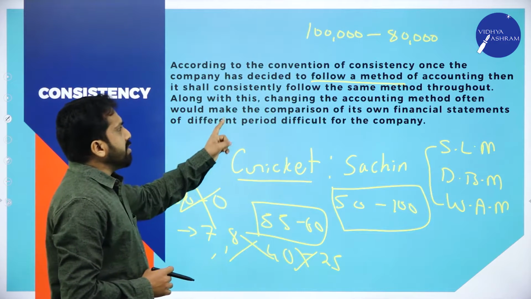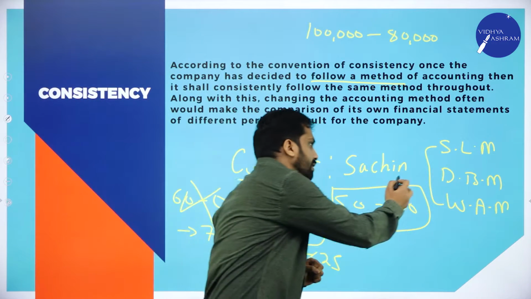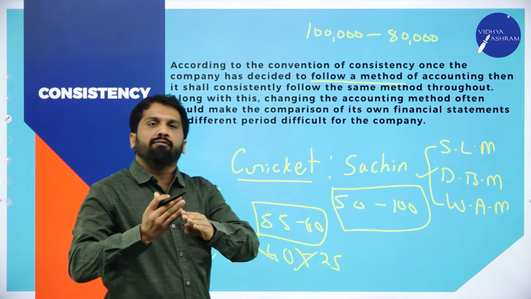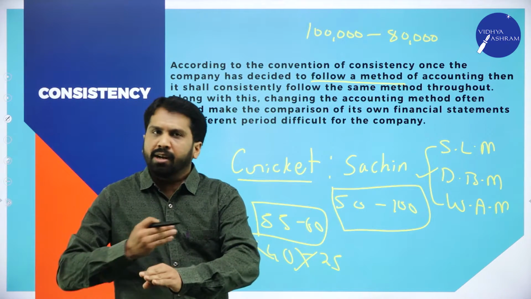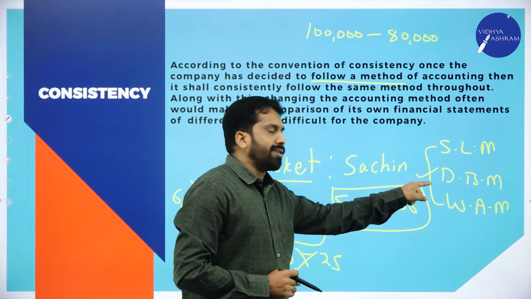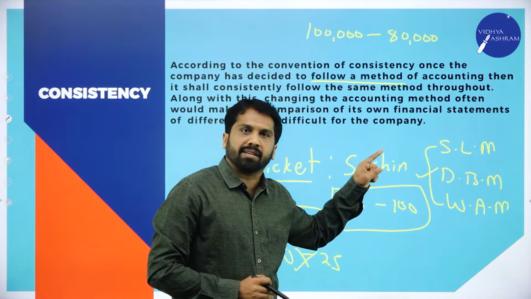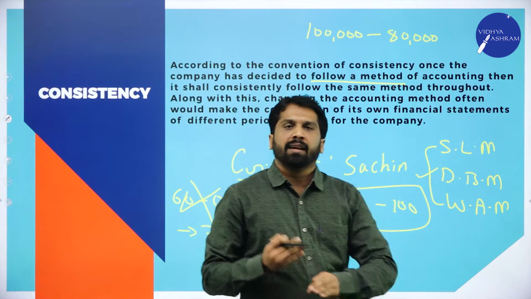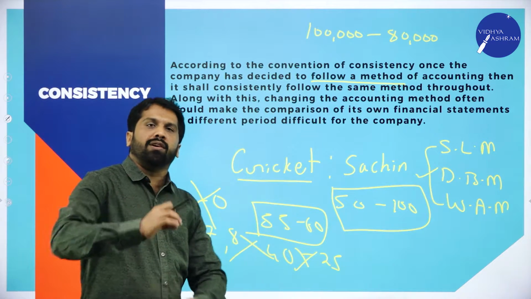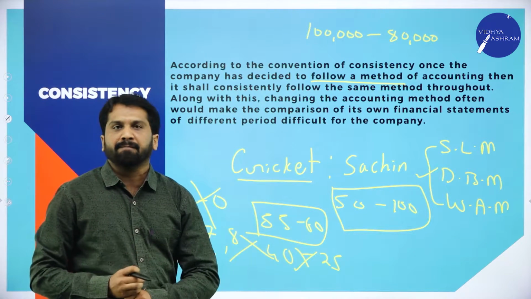Now once company started using diminishing balance method for 2020, 2021, 2022, for every year they go with diminishing balance method only. If they are following straight line method, every year they should go for straight line method only.